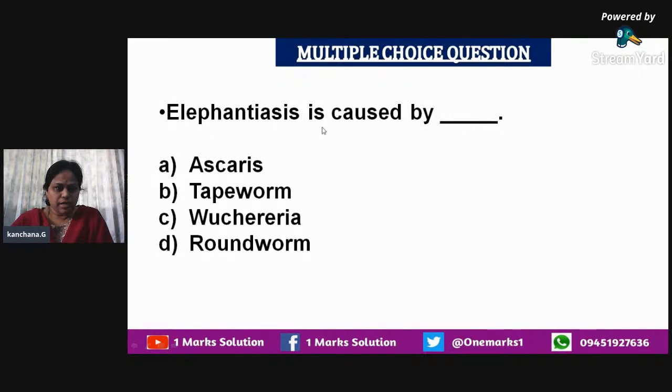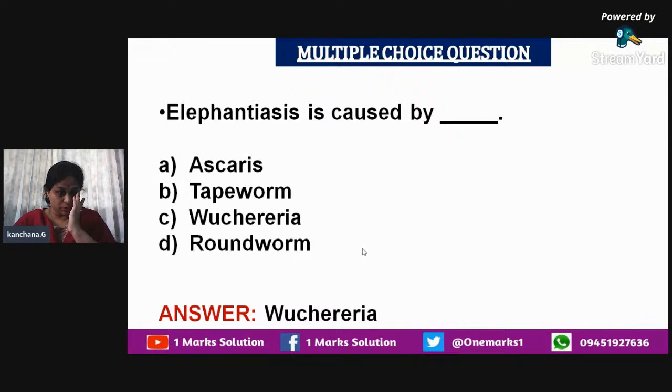So elephantiasis is caused by what? As we know, elephantiasis is a disease which is caused by a filarial worm. So the answer is going to be Wuchereria. This is the organism which causes elephantiasis. So the answer is Wuchereria.